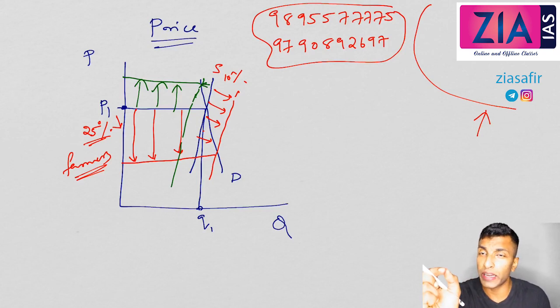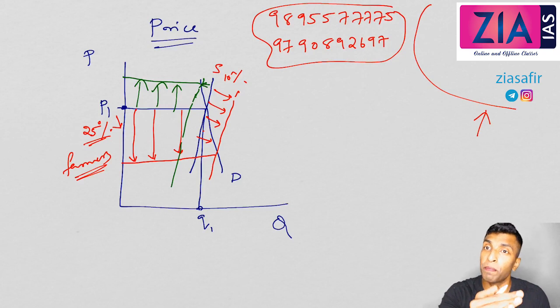So even a small variation in supply, if it is an increase, the prices will come down drastically, and farmers will suffer. If there is a decrease in supply, the prices will shoot up like anything and the consumers will suffer. And that's exactly what is actually happening in case of onion prices and all other items. So I hope you understood this point.